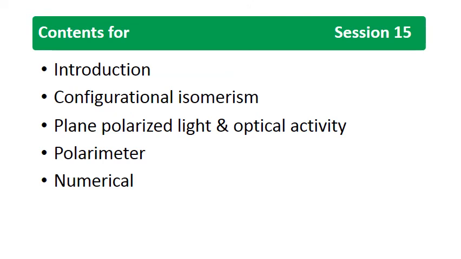Substances which rotate the plane of polarized light in the clockwise direction are called dextrorotatory, represented by small d or plus sign. Substances which rotate plane polarized light in the anticlockwise direction, that is towards the left, are called levorotatory, that is l or minus. So this is the case of optically active substances, polarimeter, specific rotation.